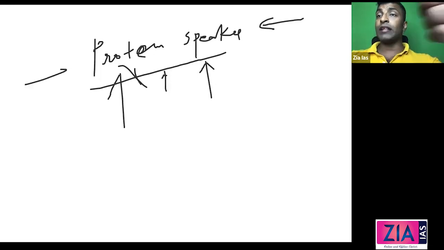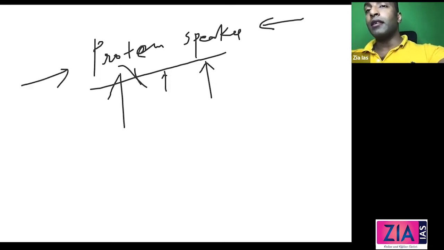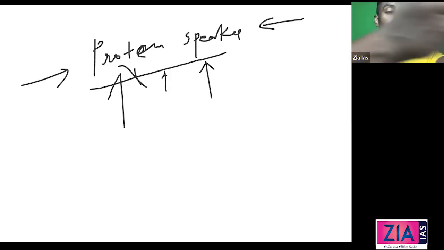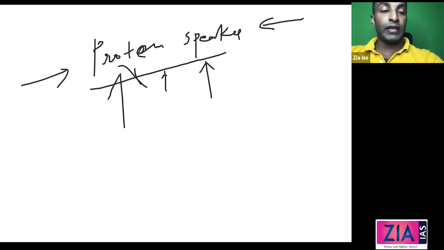The role of the pro tem speaker is this: his oath will be administered by the president, and then he will preside over the election of the new speaker. Just write those two points, guys. Just write that the pro tem speaker is appointed by the president, generally the senior most member, the most respectable member of the newly elected Lok Sabha. The main criterion is basically his experience. So write: senior most member appointed by the president. The president will administer the oath to the pro tem speaker. Also write his two functions.